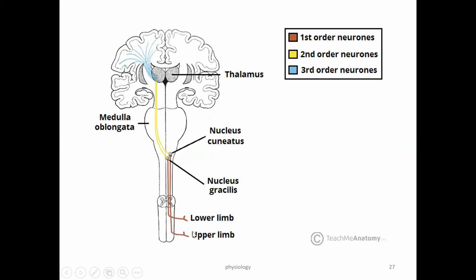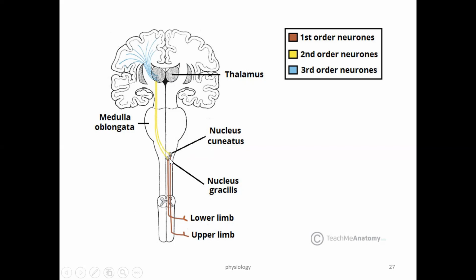What are the landmarks for the first order neuron? The skin receptor for touch, entering the spinal cord, and going up to the nuclei of the medulla, the gracilis and cuneatus. Up to here is called the first order neuron. An important thing for the dorsal column pathway: the nucleus gracilis is for sacral and lumbar, the tract of Goll, and the cuneatus is for thoracic and cervical, the information from the thoracic and cervical spinal nerves.